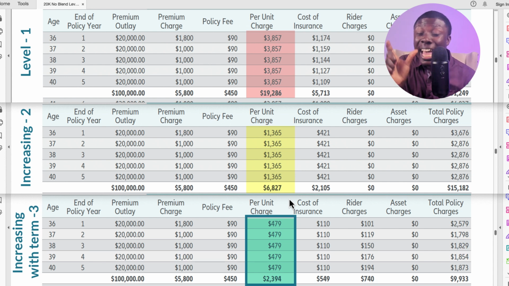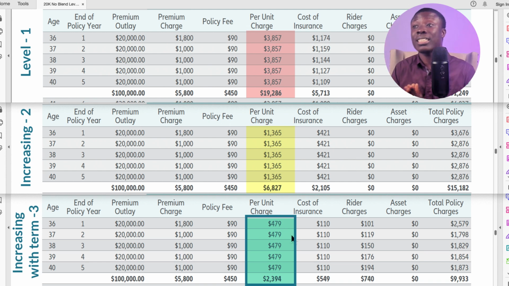So when we use very little base insurance, the per unit charge is as low as it can be. This is why we want to shrink the base insurance as much as possible. Yes, it will reduce the commission. It's okay. We want you to have the best product and the best chance of success. So we shrink the expenses so that this per unit charge is as low as it can be.